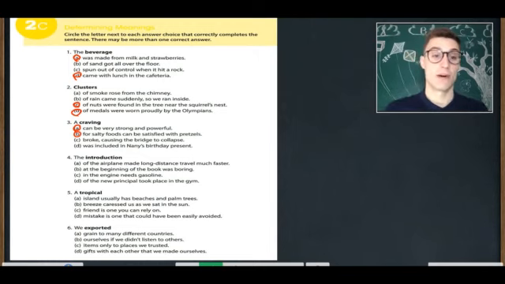Next, number 4. The introduction, A, of the airplane made long-distance travel much faster. The introduction, B, at the beginning of the book was boring. The introduction, C, in the engine needs gasoline. The introduction, D, of the new principal took place in the gym.